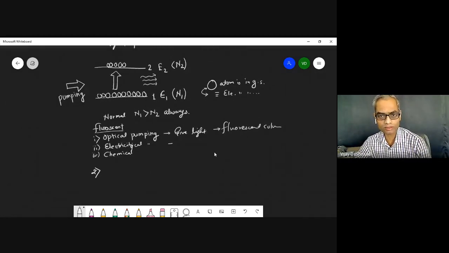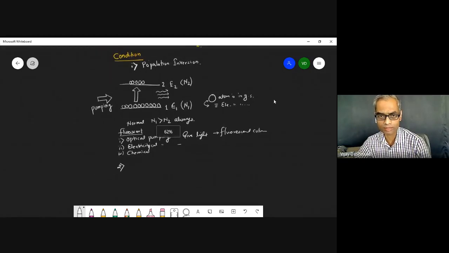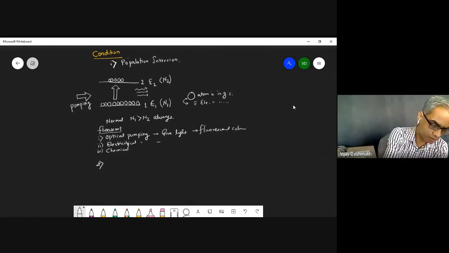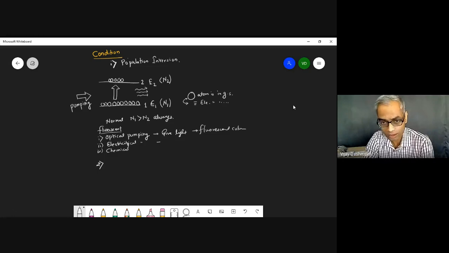There could be more pumping schemes. It doesn't matter. नोट्स में आप देख सकते हैं, अलग अलग बुक्स में अलग अलग पंपिंग सिस्टम दिया है. Most popular are optical and electrical. In gas lasers also we use electrical pumping, for example argon ion laser or helium ion laser. So electrical pumping is used here.